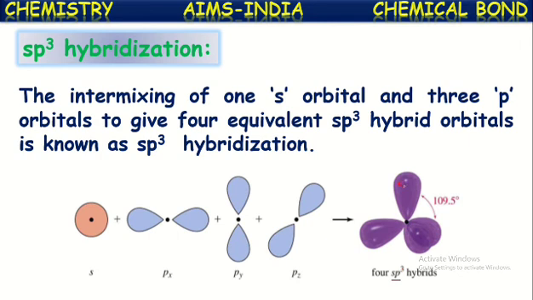Now, this is one sp3 hybridized orbital. This is another sp3 hybridized orbital. This is one more sp3 hybridized orbital. This is another. So they are three-dimensionally arranged in space. These are called sp3 hybridized orbitals.